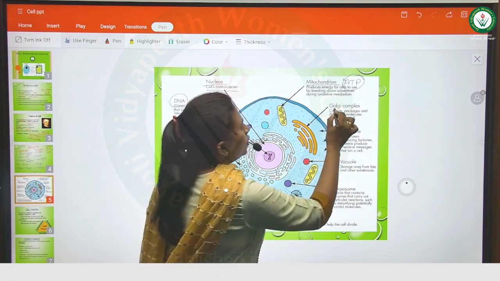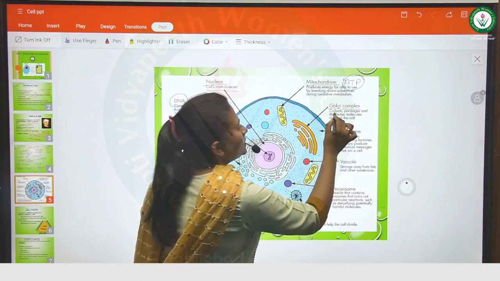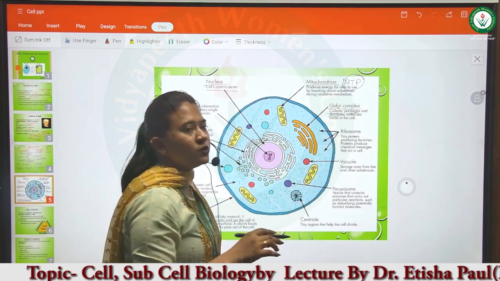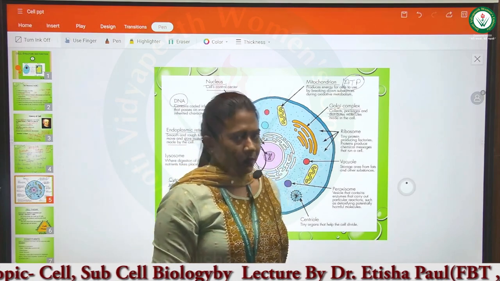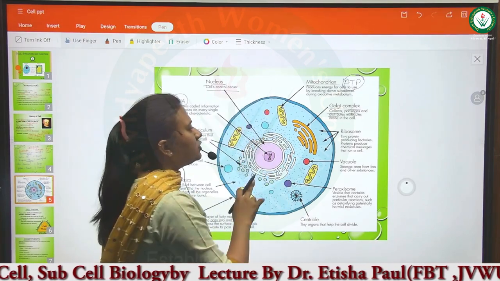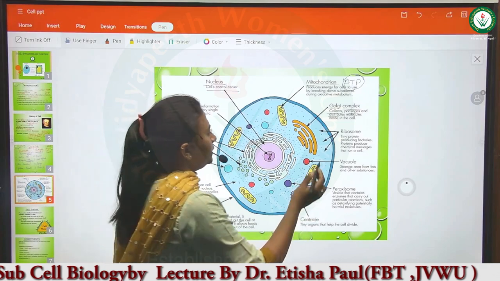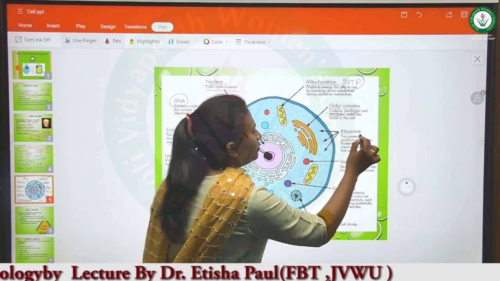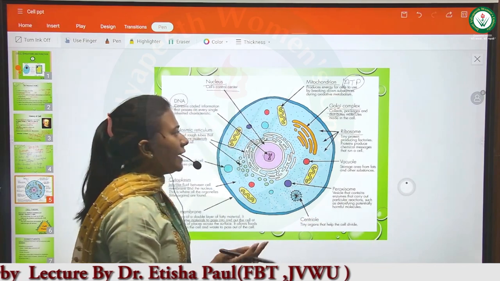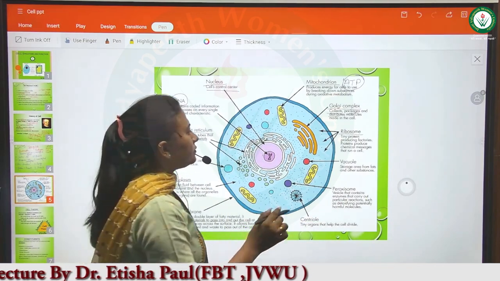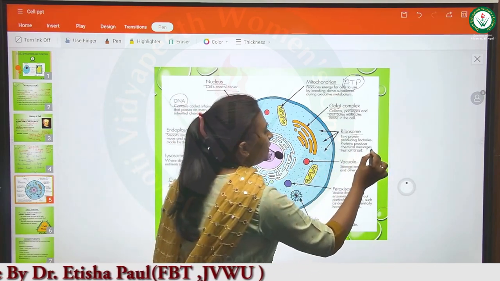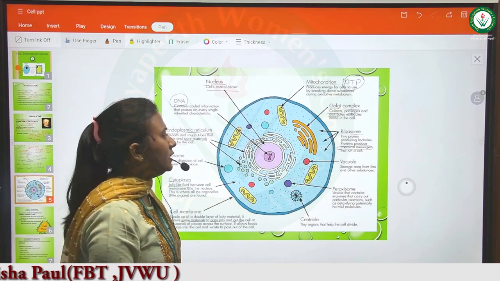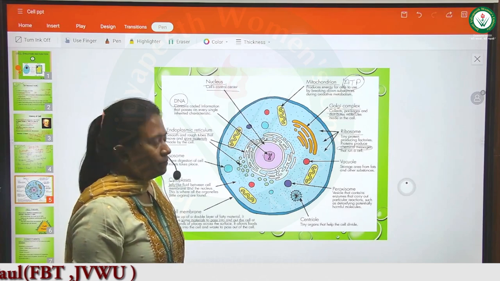Next we have the Golgi complex, which helps in the collection, packaging and distribution of molecules made inside the cell, so it helps in the transportation of material. Then we have dot-like structures, the ribosomes, which are tiny protein parts that produce chemical messages.